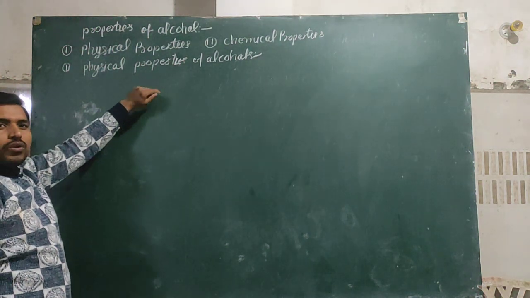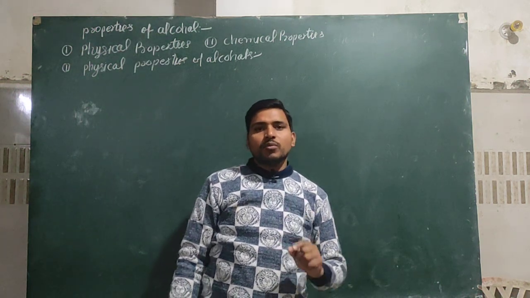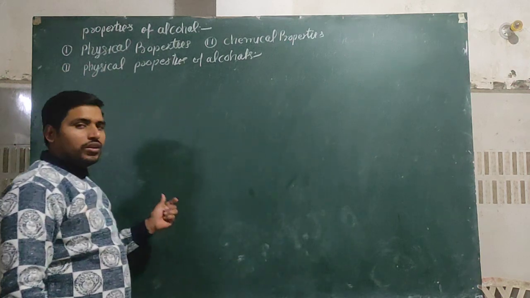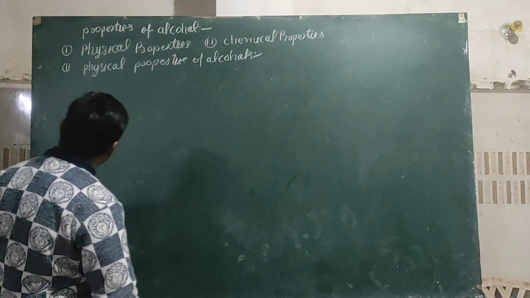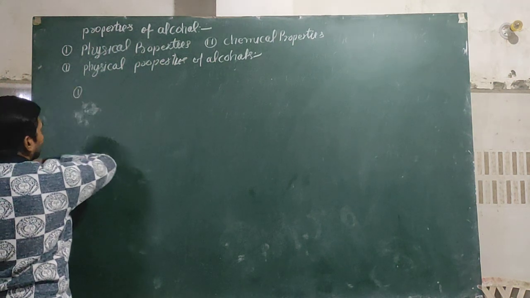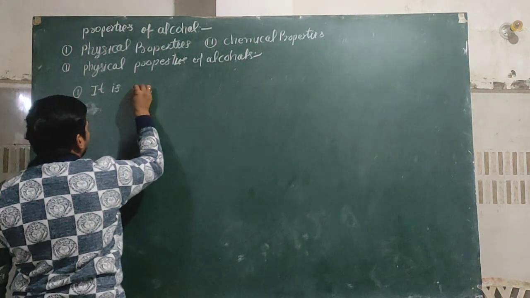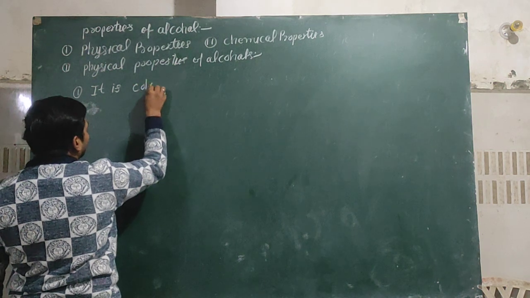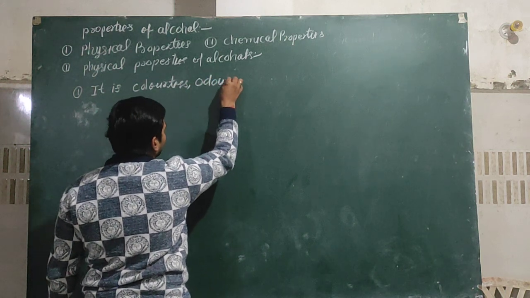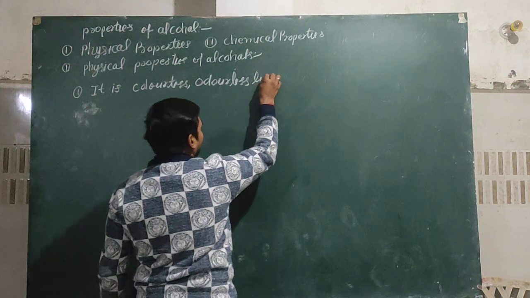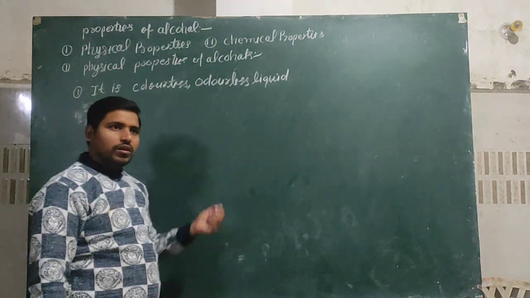Physical properties of alcohol are those which can be seen by our naked eyes, and these properties are easily calculated and easily observed by human beings. Like the first property, it is a colorless, odorless liquid.